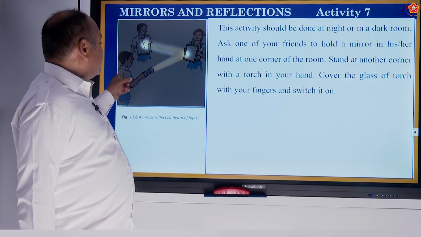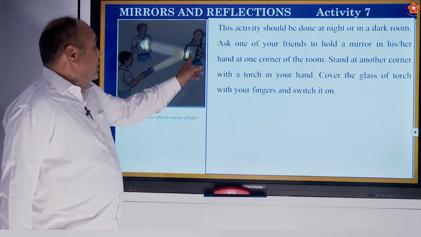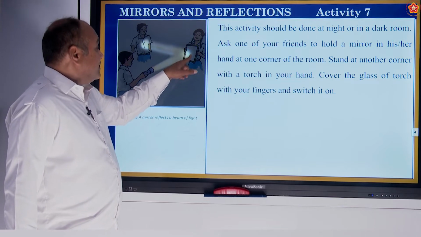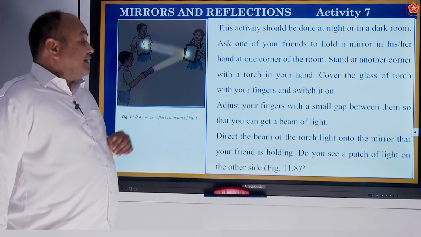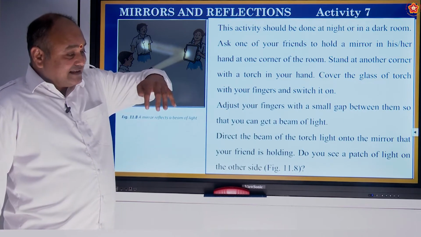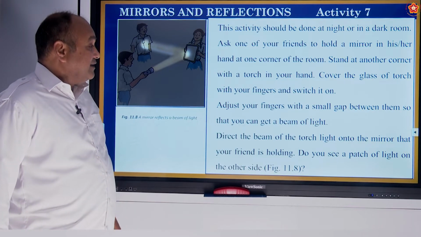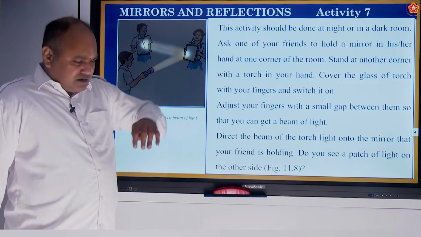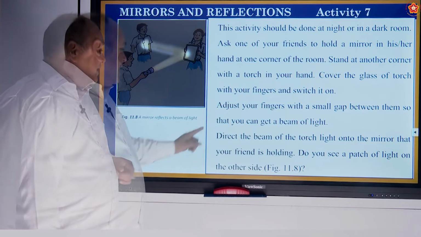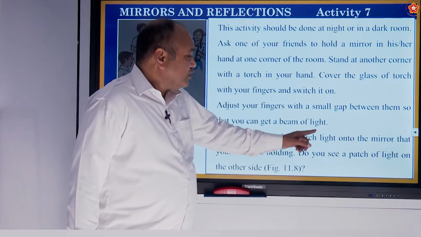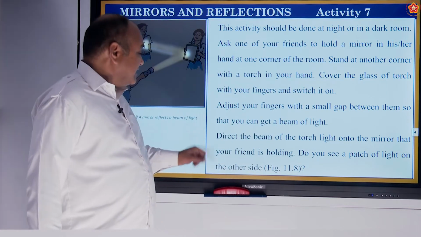Like this, children. So, you are standing here and focusing the light on your friend who is holding the mirror. Adjust your fingers with a small gap, just like this, not closed, with a small gap between them so that you can get a beam of light. Naturally, if fingers are apart, light passes through in a straight line. Direct the beam of torchlight onto the mirror that your friend is holding. Do you see a patch of light on the other side?